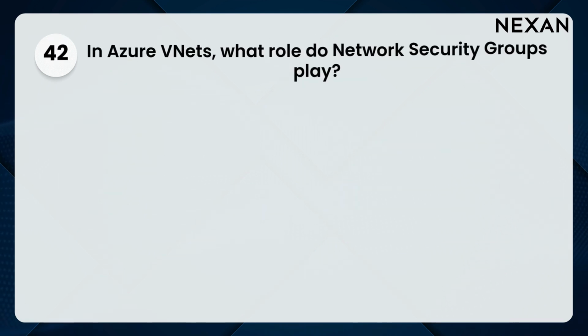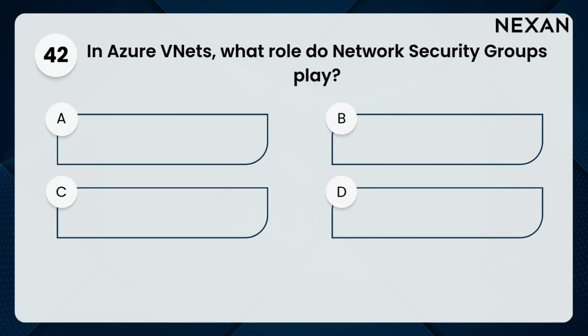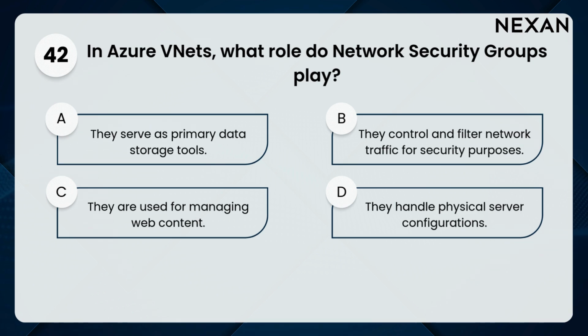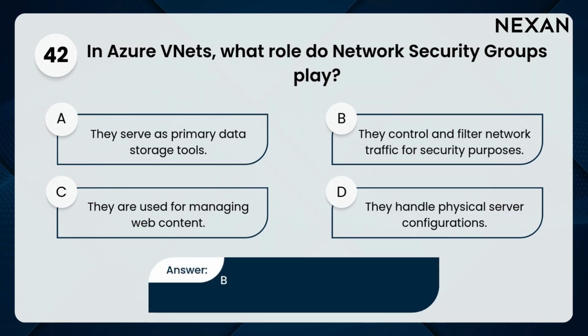42. In Azure VNets, what role do network security groups play? A. They serve as primary data storage tools. B. They control and filter network traffic for security purposes. C. They are used for managing web content. D. They handle physical server configurations. Answer. B. They control and filter network traffic for security purposes.